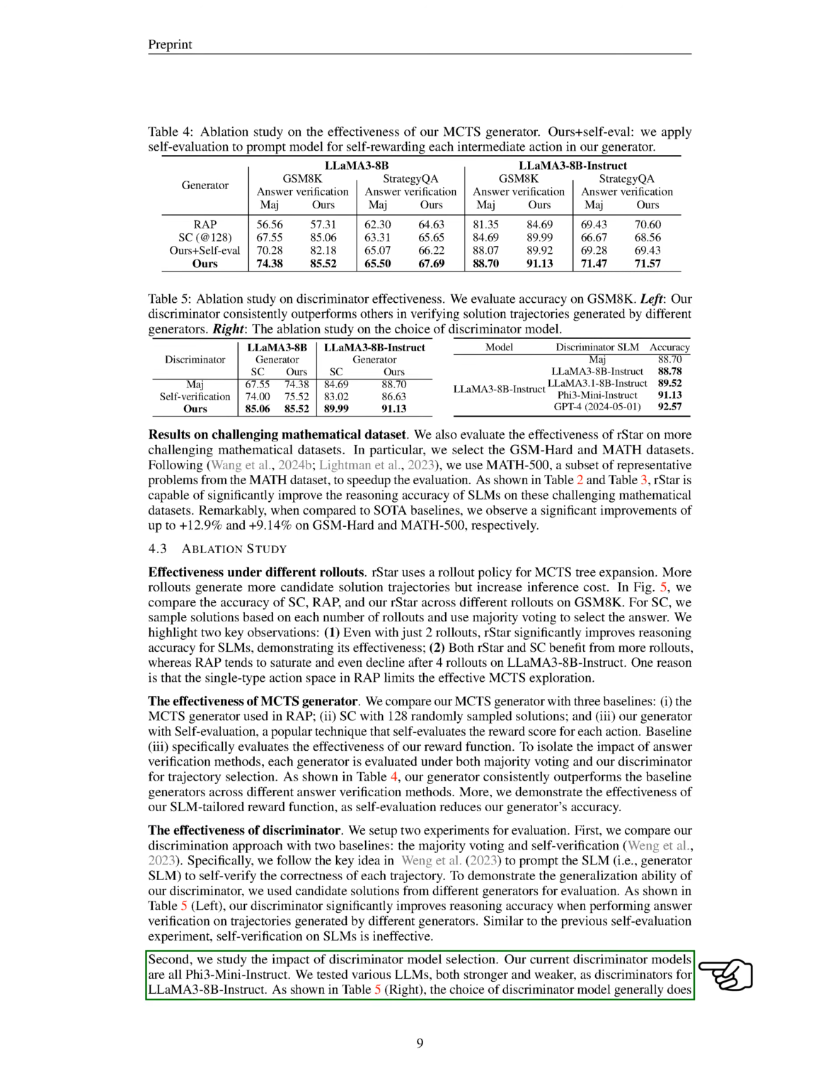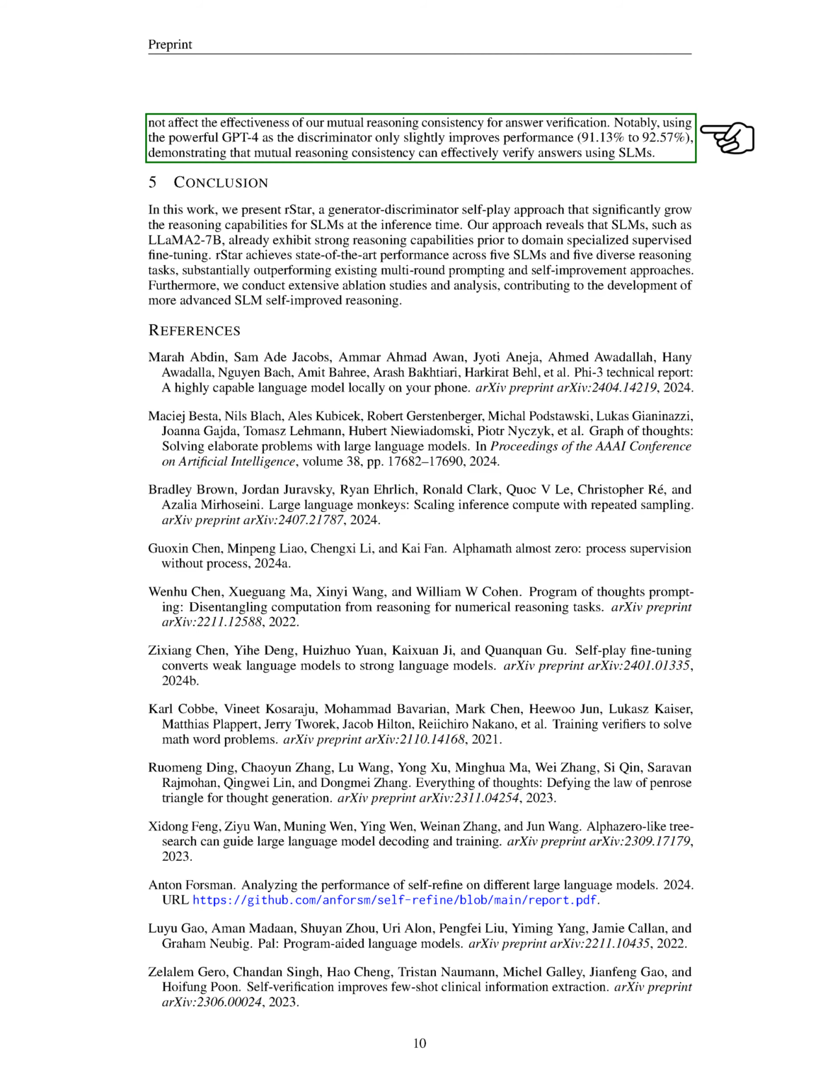In the second experiment, we explore the impact of different discriminator models. We tested various LLMs, both stronger and weaker, as discriminators for Llama 3 8B Instruct. Our results show that the choice of discriminator model generally does not affect the effectiveness of our mutual reasoning consistency for answer verification. Notably, using the powerful GPT-4 as the discriminator only slightly improves performance, indicating that mutual reasoning consistency can effectively verify answers using SLMs.